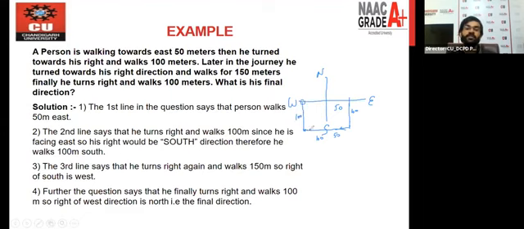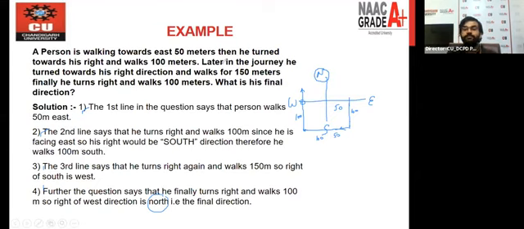Now the question is, what is his final direction? The person is looking in this direction, and we can see that as per the frame of reference, this is the north direction. This is the final answer. Okay. So these are the four scenarios that I have mentioned here so that you can better understand: first scenario, second scenario, the third scenario, and we have the fourth scenario. So this is the concept you can use in every question of direction.